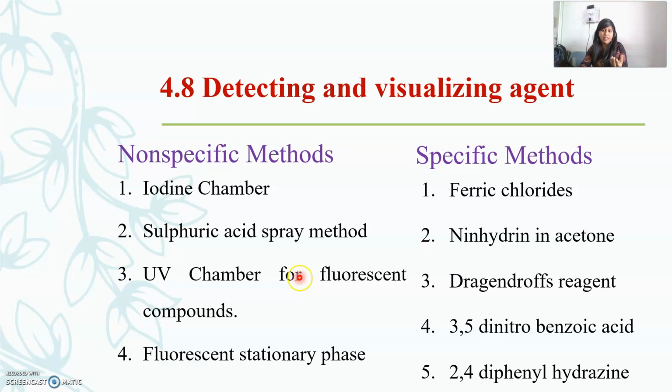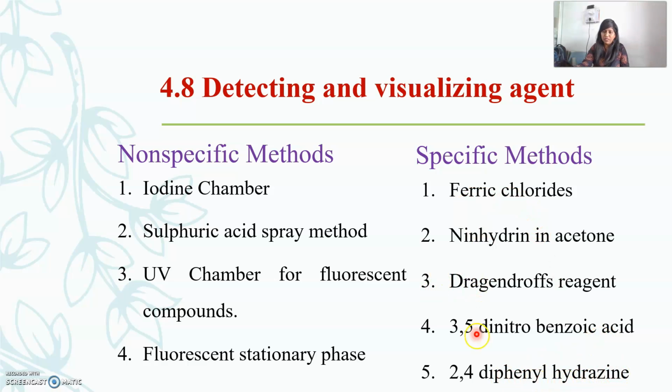Sometimes, depending upon the complexity of the sample, a fluorescent stationary phase has to be utilized, prepared with a fluorescent material, for analyzing complex mixtures. And the specific methods use reagents like ferric chloride, ninhydrin, Dragendorff reagent, 3,5-dinitrobenzoic acid and 2,4-dinitrophenylhydrazine.